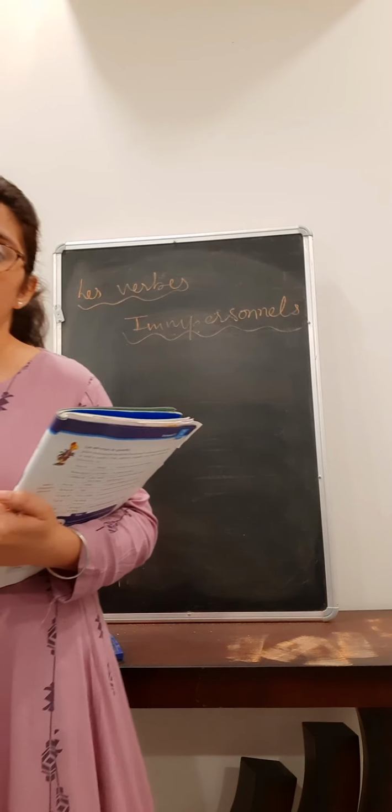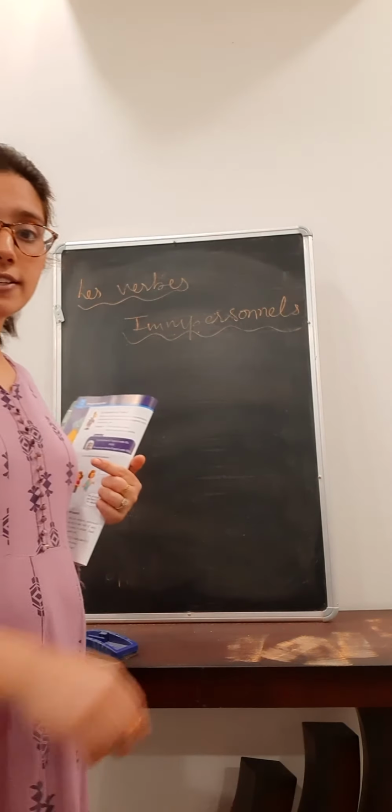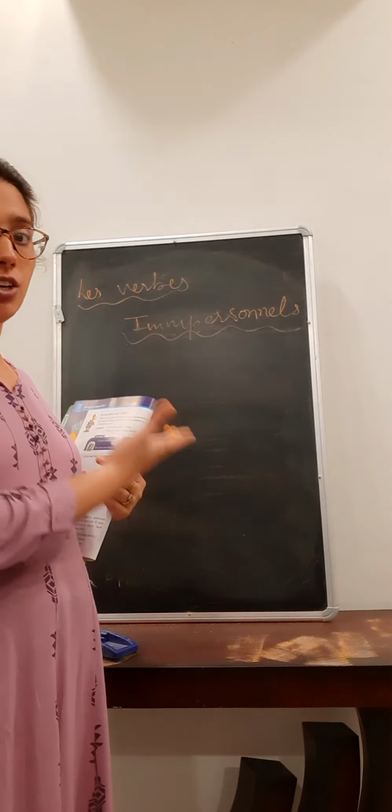Here we are going to discuss three impersonal verbs as I described, that the verbs which are not having any subject or person, they are called impersonal verbs, which generally use with it only, right? So we do not have the other subjects in these three verbs.